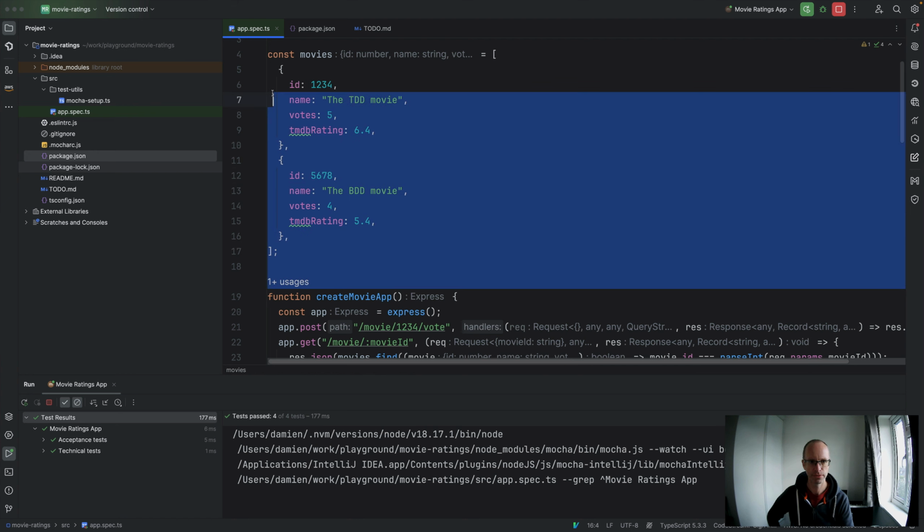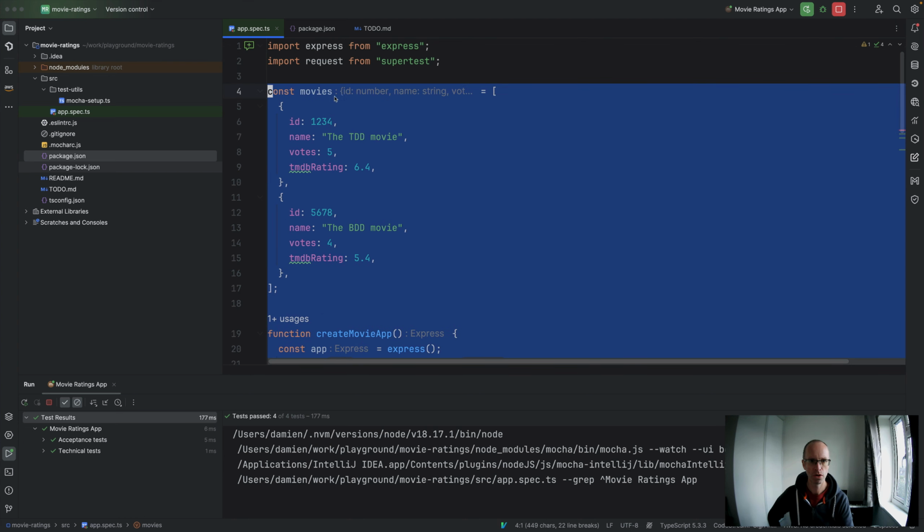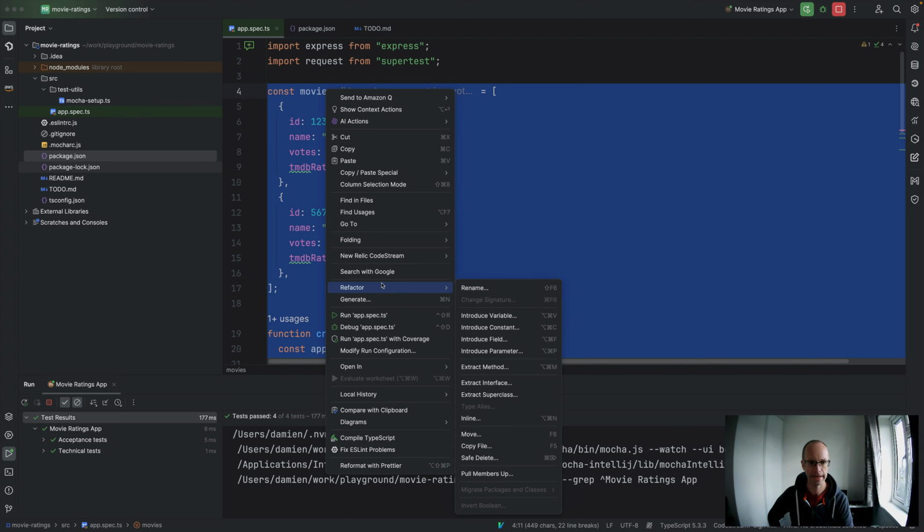But the fact that it's in the same file is a little bit incidental, because to run this as a proper application, we would want to extract that to a separate file.